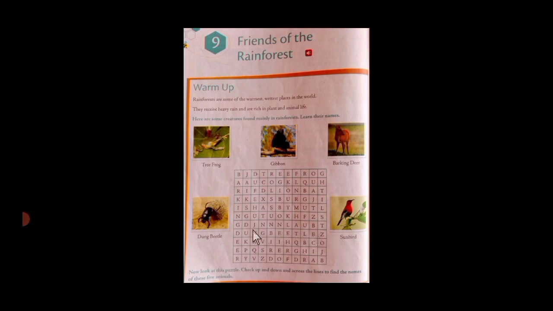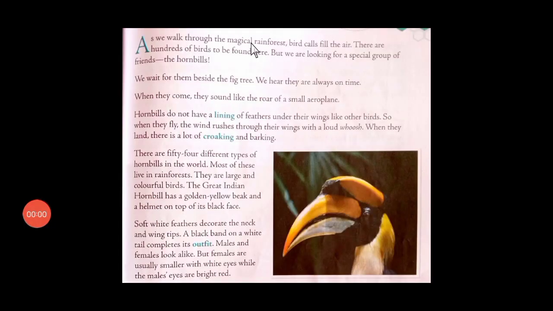Then you have to look at this puzzle. You can see a word grid is given over here. You have to check up and down and across the lines to find the names of these animals here in this grid. I hope you will enjoy this activity. Now let's move on, children.